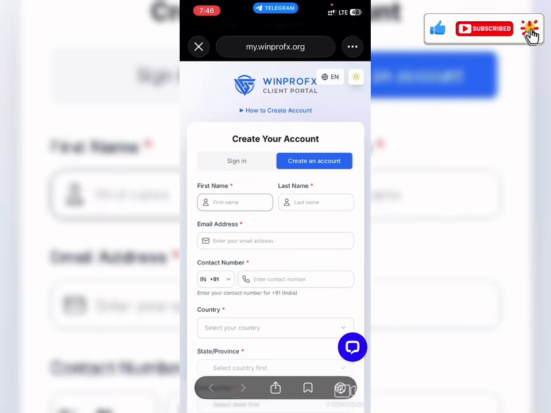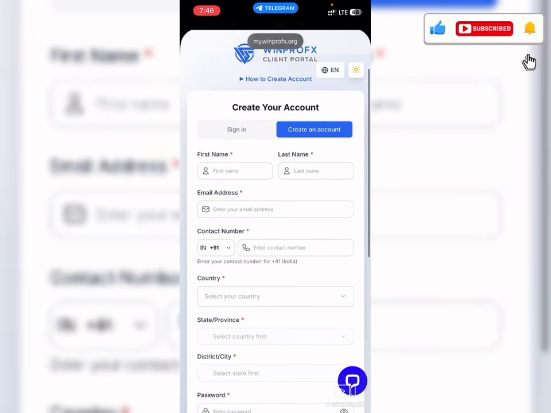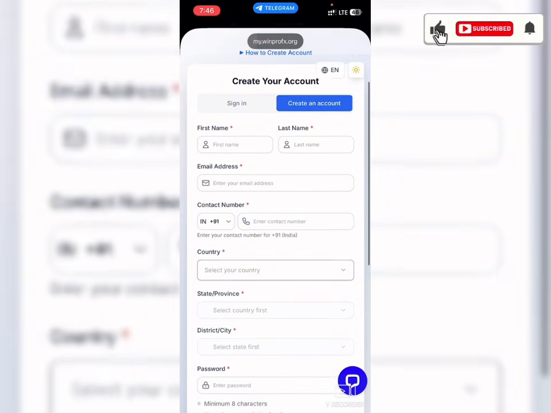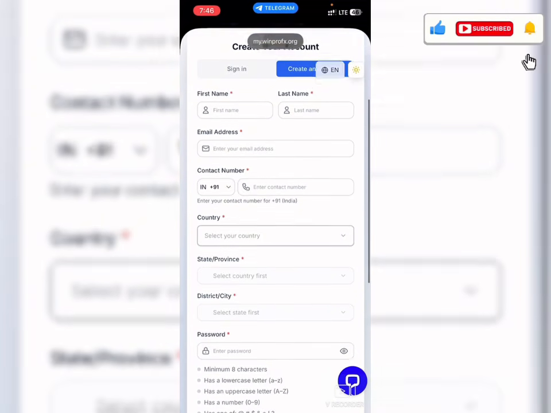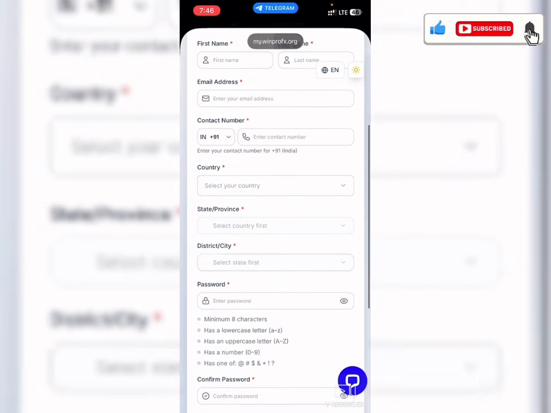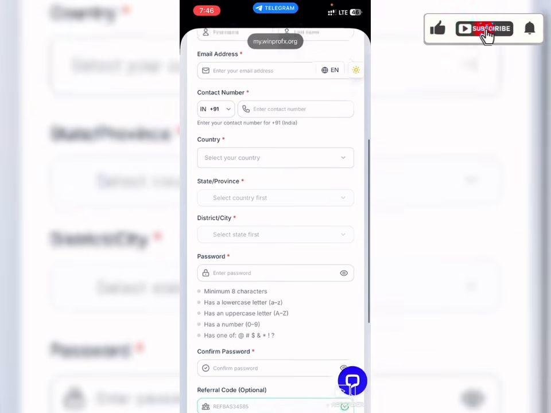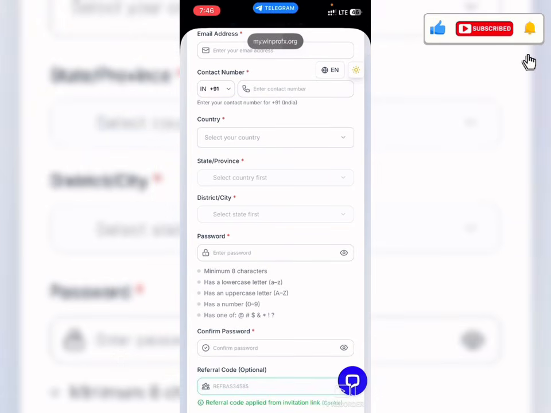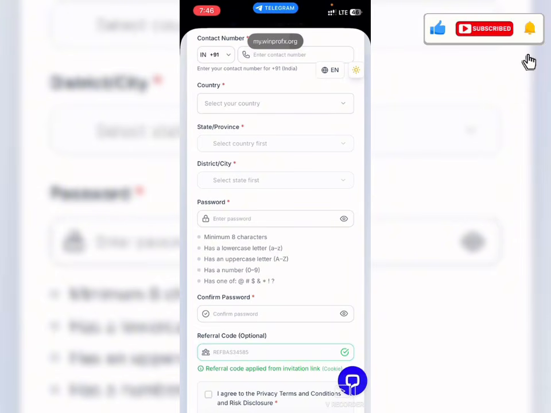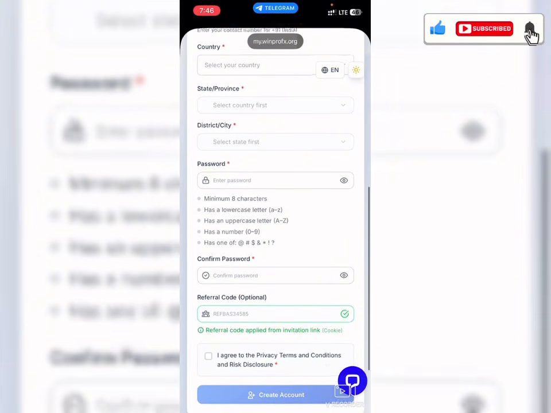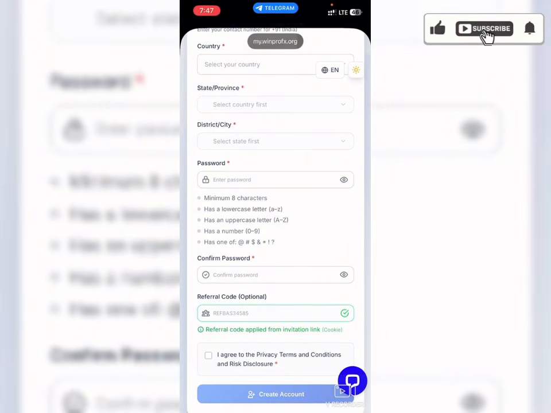And as usual, once we get to this aspect of this platform, you can see we are required to add our first name, our last name, our email address, our mobile phone number, the country where you're from, the state where you're from, your district, which actually represents your city. And right here, you are required to put in a password. And down below it, you are required to confirm the password to make sure you didn't make any mistake while creating your password.